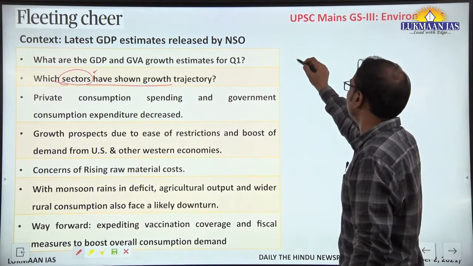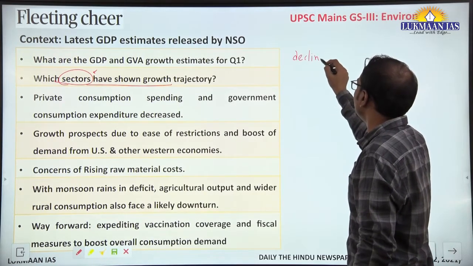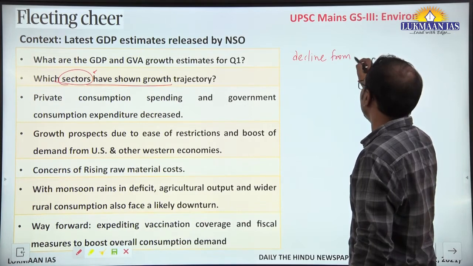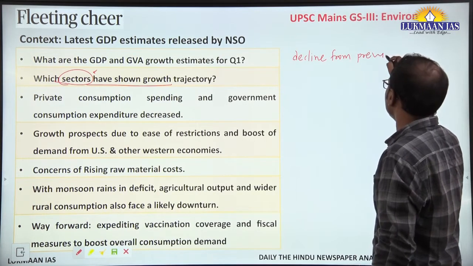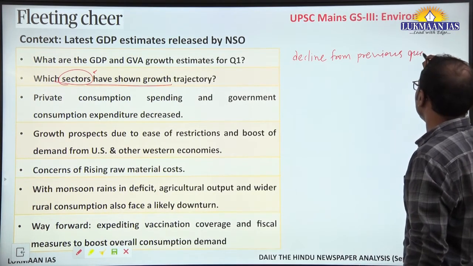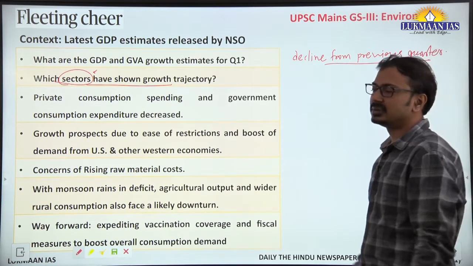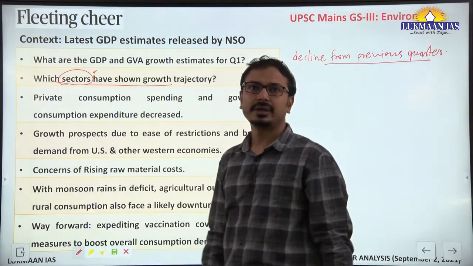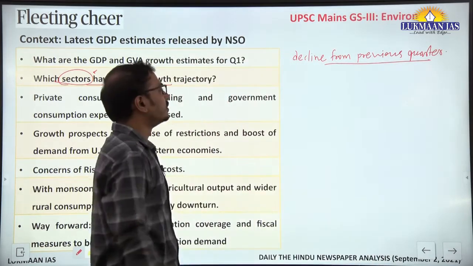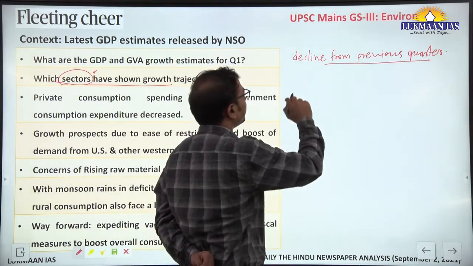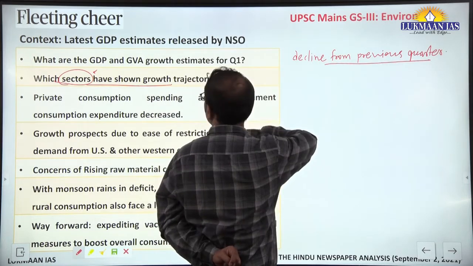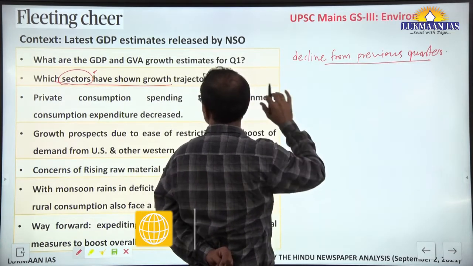Okay, so there is some kind of decline from the previous quarter, and this impact is because of the second wave. Okay, second wave of the pandemic. So the impact is visible now, especially if we are talking about the 8 major sectors of the economy.